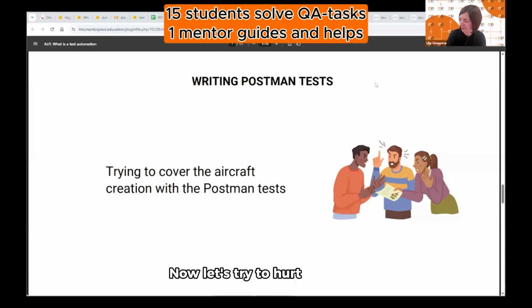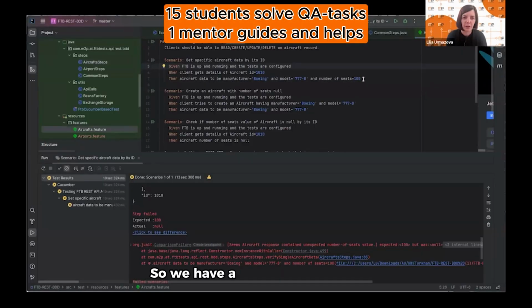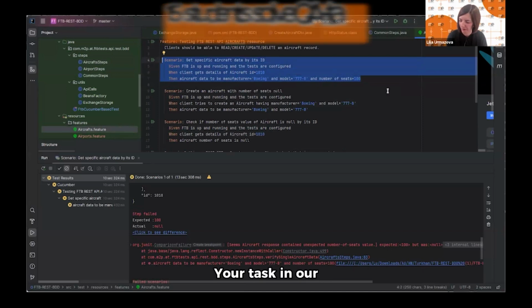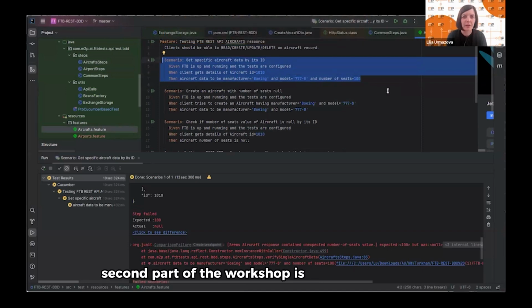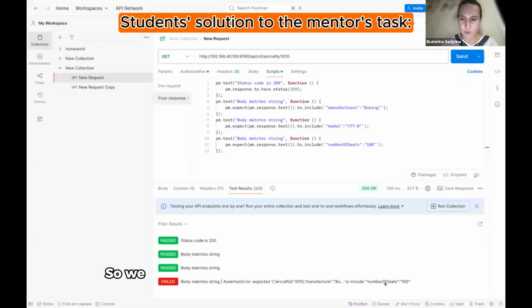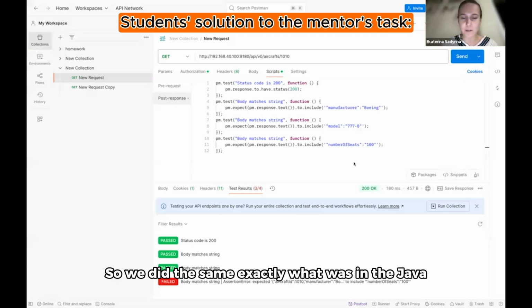Now let's try to hurt Postman. So we have a test here, the scenario, the precondition, the step, and the expected result. Your task in our second part of the workshop is to create the same in Postman, the same structure. So we did exactly what was in the Java.